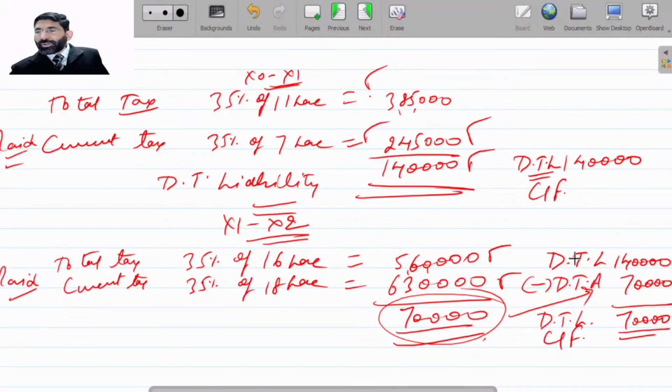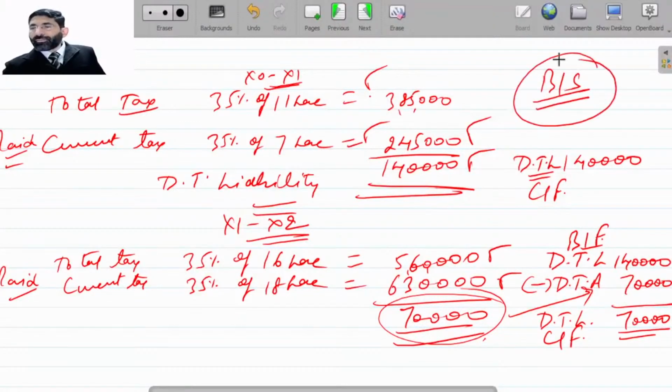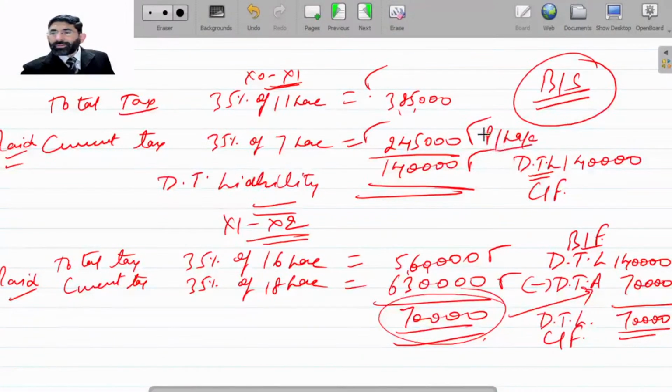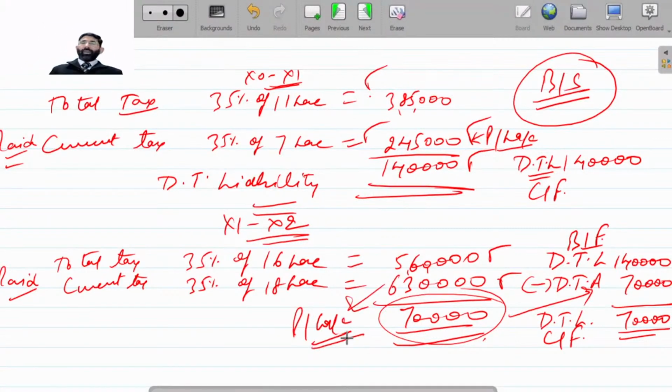This is again carried forward. This is brought forward. So this is the way you have to present it in the balance sheet. And this is the way you have to present it in the profit and loss account. We have to enter this one only, that is 2,45,000. Here, 6,30,000, beta.